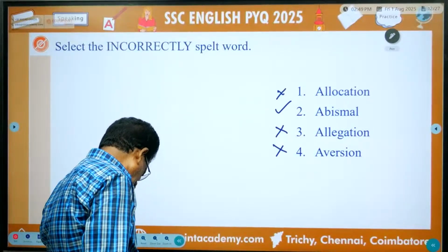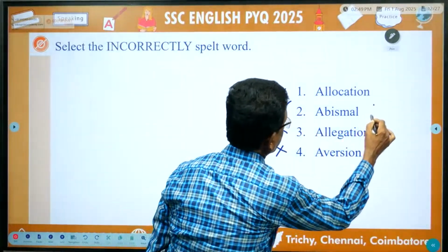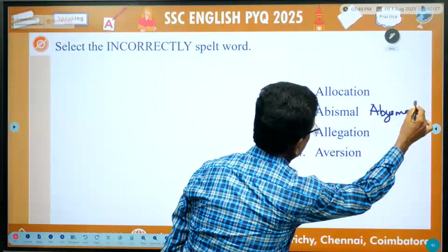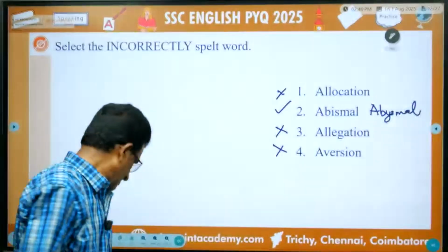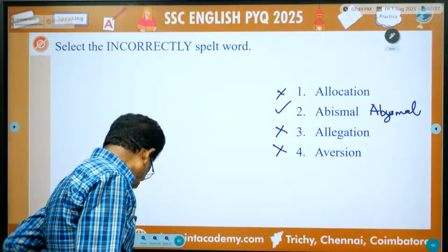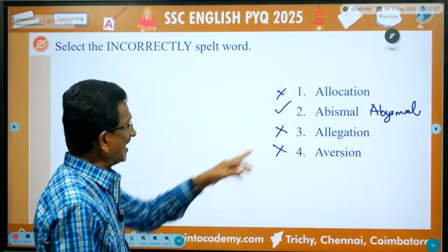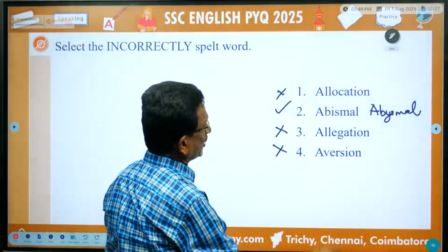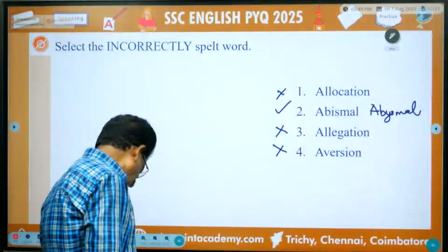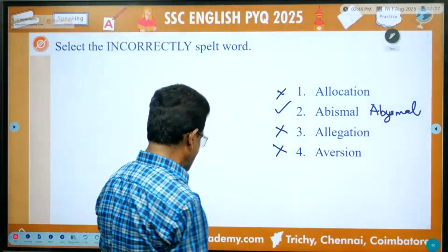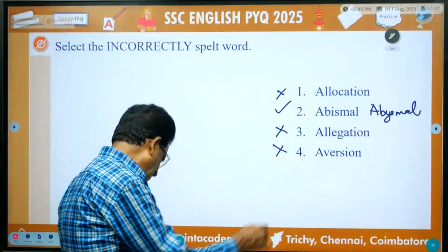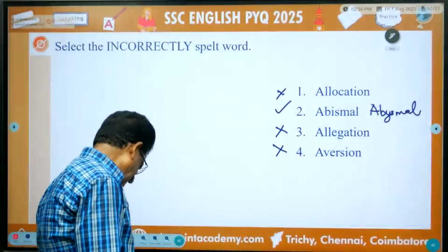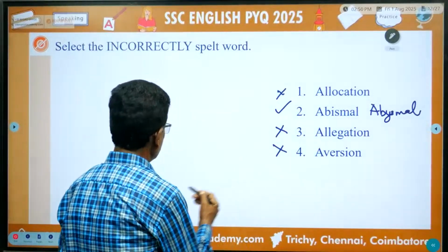Abysmal. This is the spelling. Abysmal. This is the correct spelling, and the meaning of this is extremely bad. Allocation, sharing out something. Allegation, someone's illegal or wrong things. Aversion, a strong feeling of not liking somebody. So abysmal, that is the correct word. Extremely bad. Okay. Next.